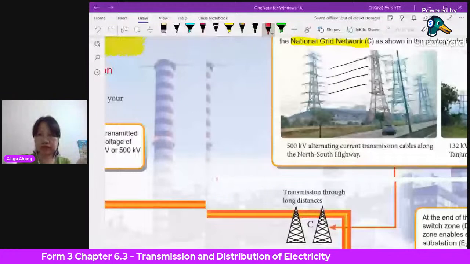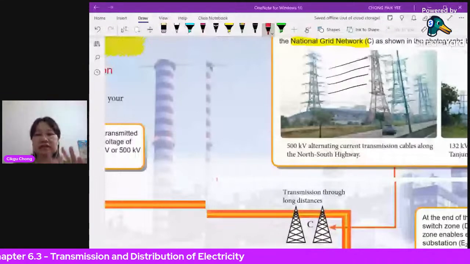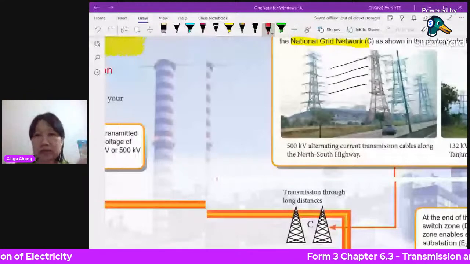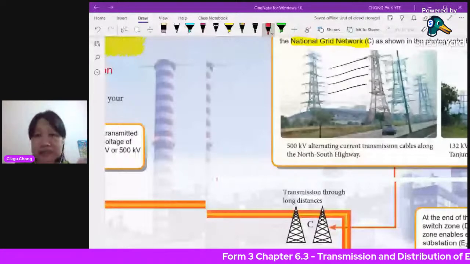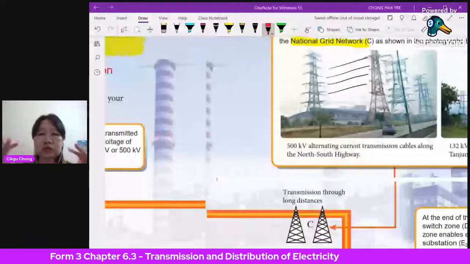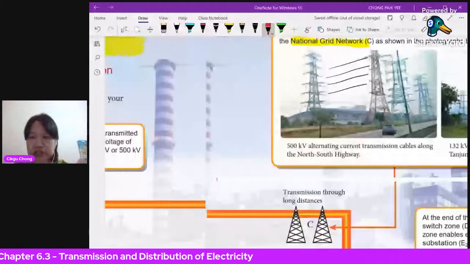Now let's say all this electricity is already running in the cables. Now let's talk about Ipoh. We come to our city, come to Ipoh here. The first thing is it goes to a main station. Okay, it comes to a station.